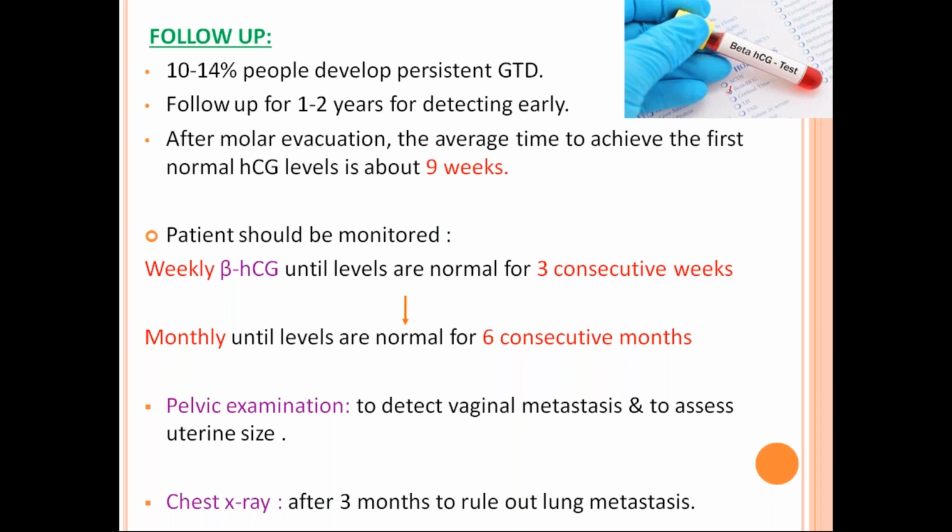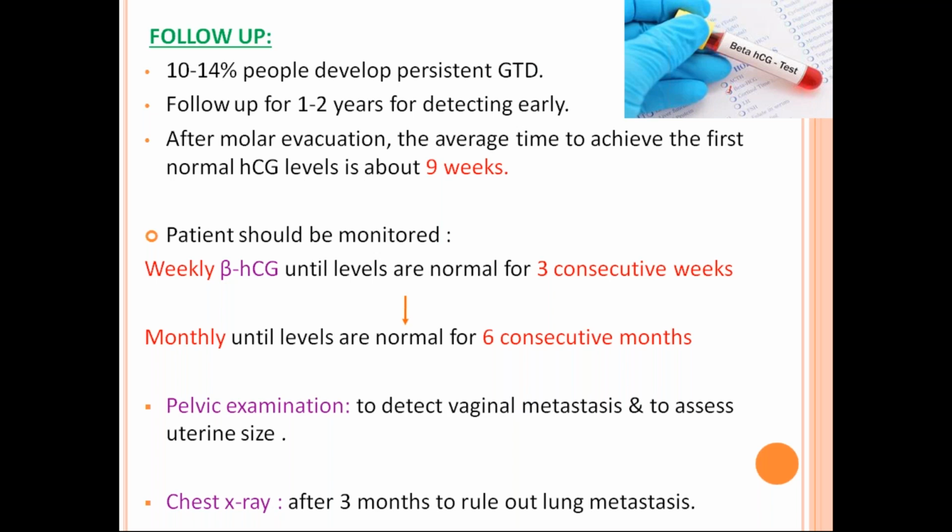After suction evacuation, you plot all the weeks. Every week you plot, and on the y-axis you plot the values of beta HCG.